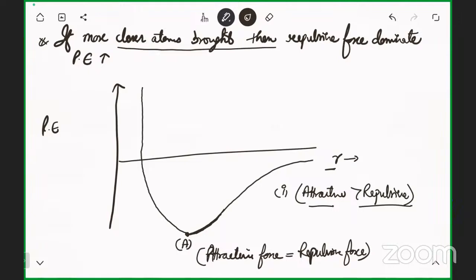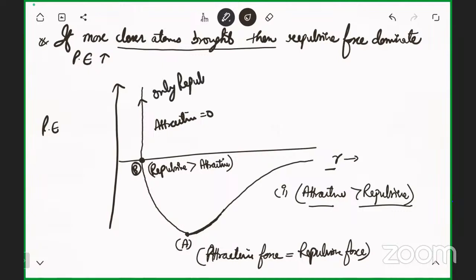So, here, at this condition, just imagine this is B. In this B condition, repulsive force starts dominating the attractive force. Repulsive force starts dominating the attractive force, and above the line, attractive force becomes 0, and only repulsive force remains here. So these are the conditions.